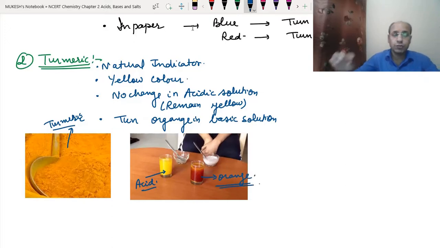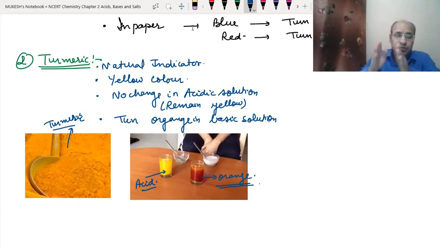See, you can make beautiful designs with this also. You just paste a paste of turmeric on some white paper and then dissolve some washing powder, and you can use a brush. Just put the brush into the washing powder and start painting. So you will get a painting of yellow and orange color. So you can do this activity at your home.